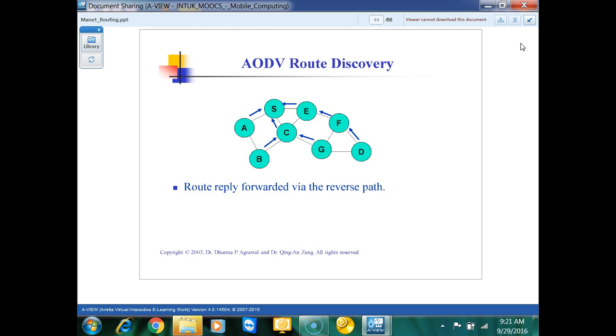Suppose from S to D, it can come in two ways, from S to E, F and D. So, while the request packet is transferring from S to E, the hop count is 1. To transfer to F, the hop count is 2. To transfer to D, the hop count is 3. Okay. Here we have hop count. If we come in this direction, we have hop count only 3. If we come via C, G, D, how many hop counts we have? We have 2 hop counts. Okay. This is the shortest path actually.